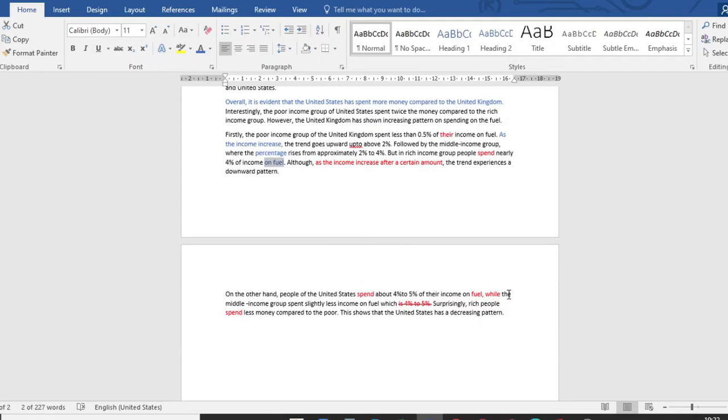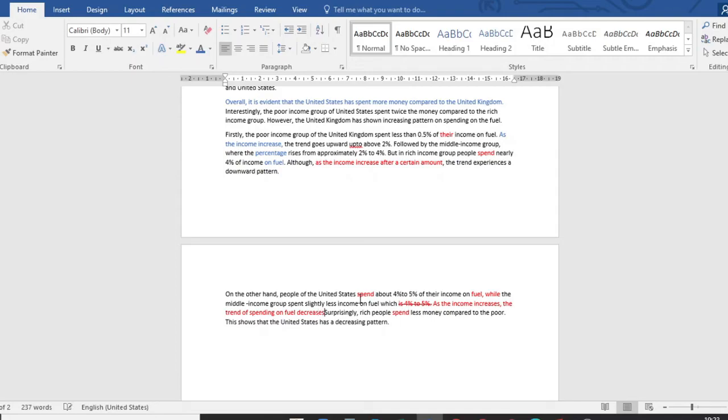So instead of while the middle income spends slightly less, you can write over here as the income increases, the trend of spending on fuel decreases. Or with an increase in the income, the expenditure on fuel is decreased.